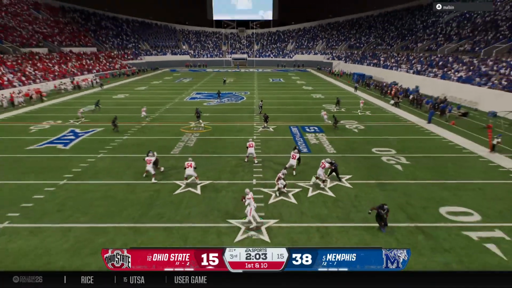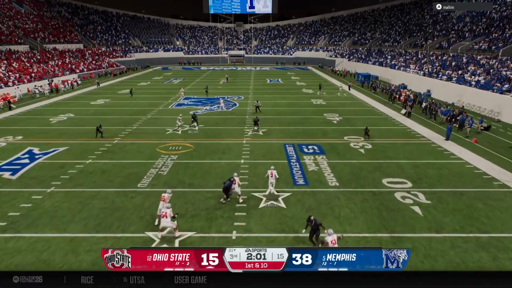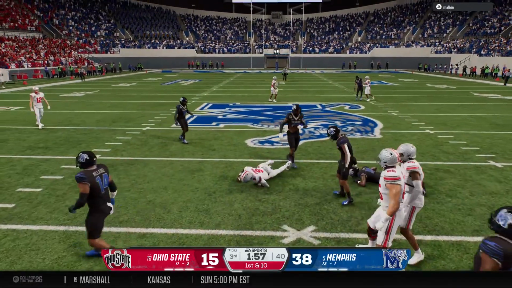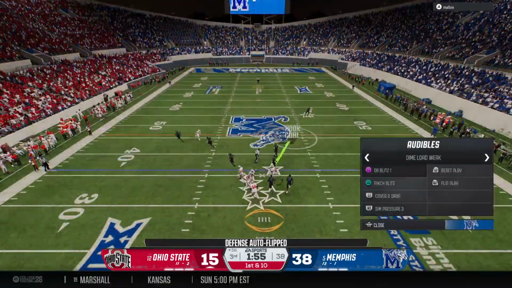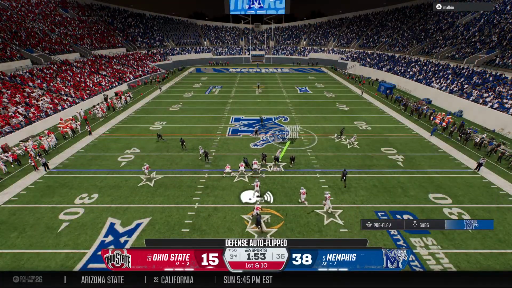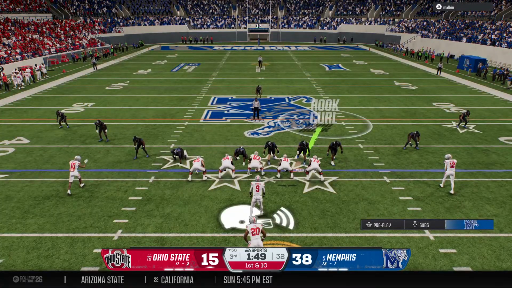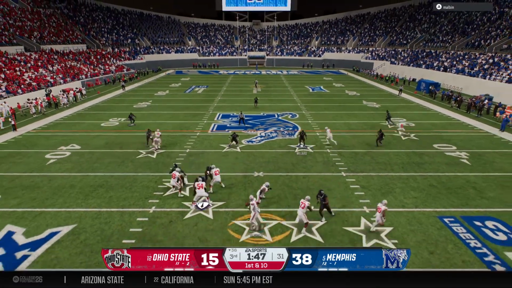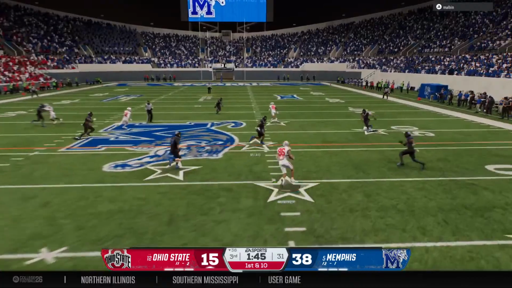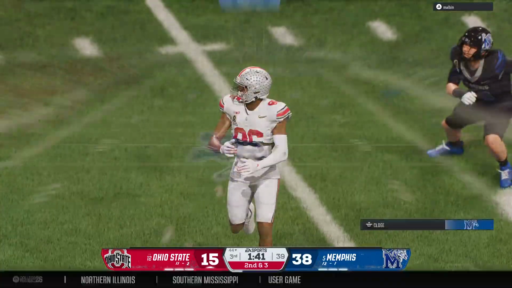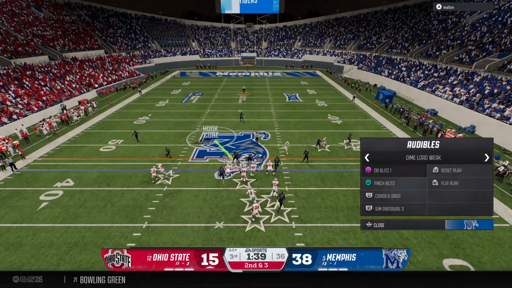On first down, it's play action. Pressure is coming. Quarterback takes off now, looking to scramble. And the senior calls his own number and keeps this drive moving. Buckeyes hustle to the line to run the hurry up. Boy, this guy can do it all. We know what he can do with his arm, but when things aren't there, does a good job of pulling it down, knowing where the first down marker is, picking up the first down. They bring down the receiver, but that's a nice gain on that play.